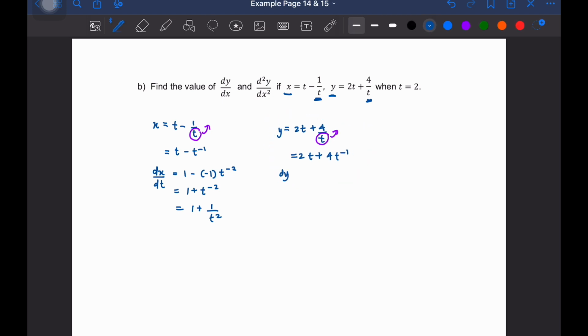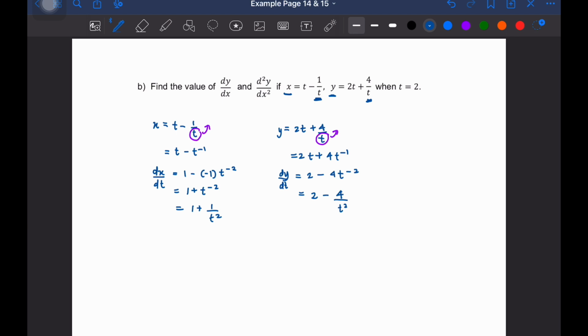So we have dy/dt is equal to 2, and then bring the negative to the front, so it becomes minus 4t to the power of negative 2. We know t to the power of negative 2 is actually 1 over t squared, so we make it 2 minus 4 over t squared.